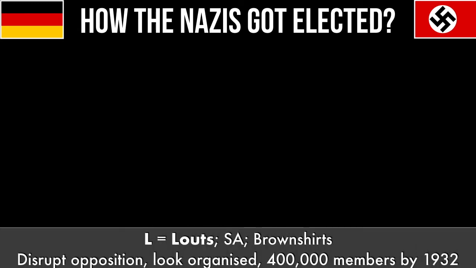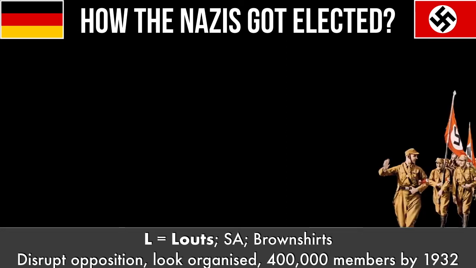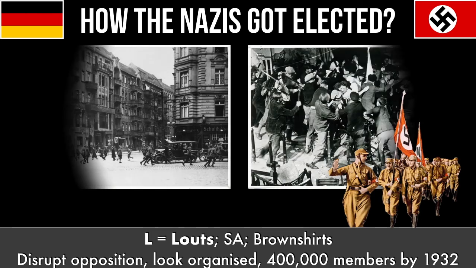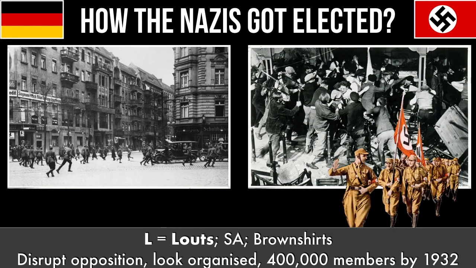We've already discussed how the SA, Hitler's brown shirts or paramilitary, impressed business leaders marching in their uniforms at the Nuremberg rallies, but they also impressed business leaders because they were willing to meet communist violence with violence. They attacked and fought communists on the streets and intimidated socialist and communist party rallies before elections. And it's important to realise the SA had massively grown in support during the Great Depression.